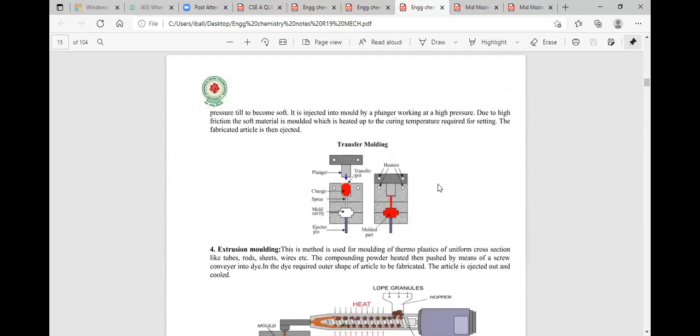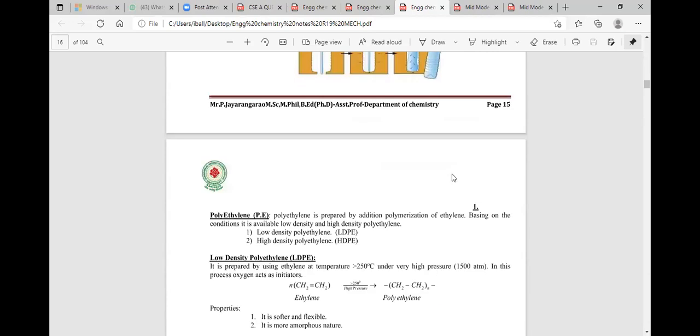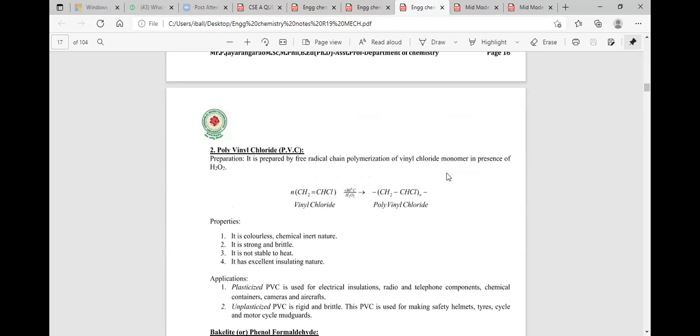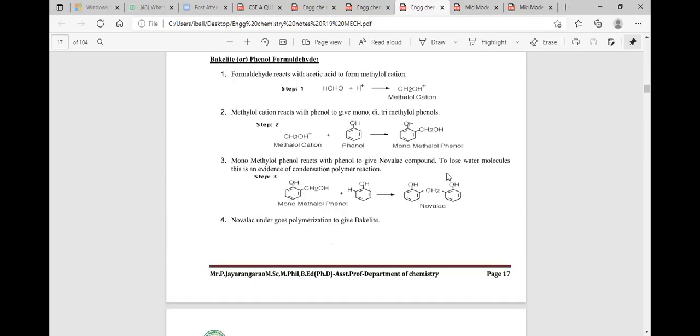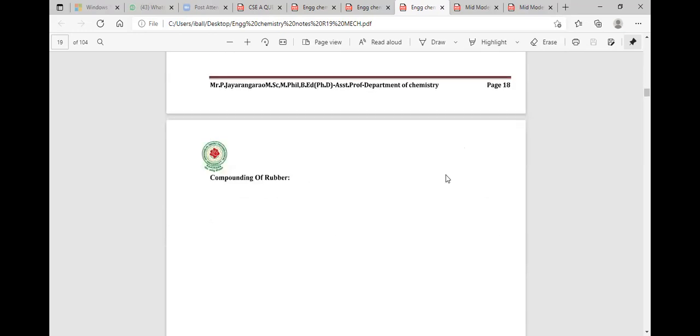Now the question is why the natural rubber needs compounding. Before going to that, let me explain what natural rubber is in the next continuation, and how we do the compounding process of natural rubber step by step.